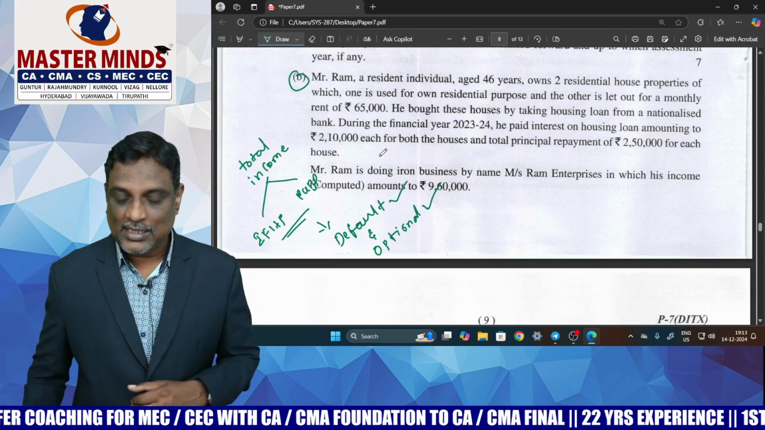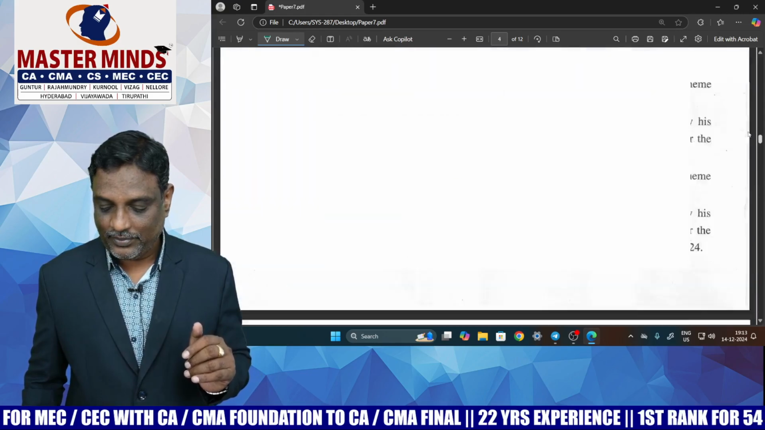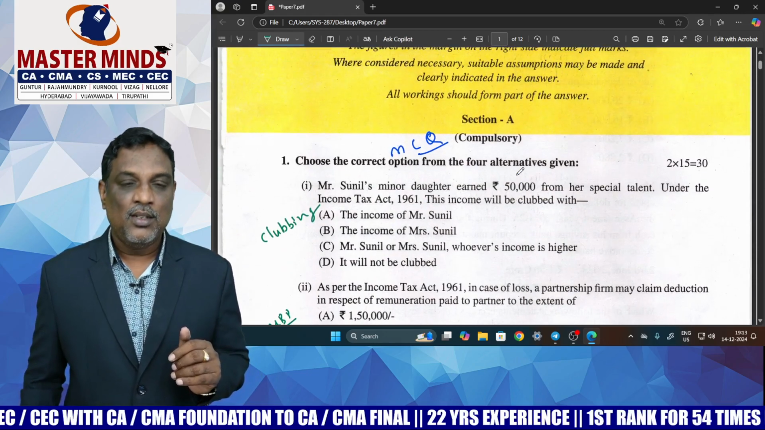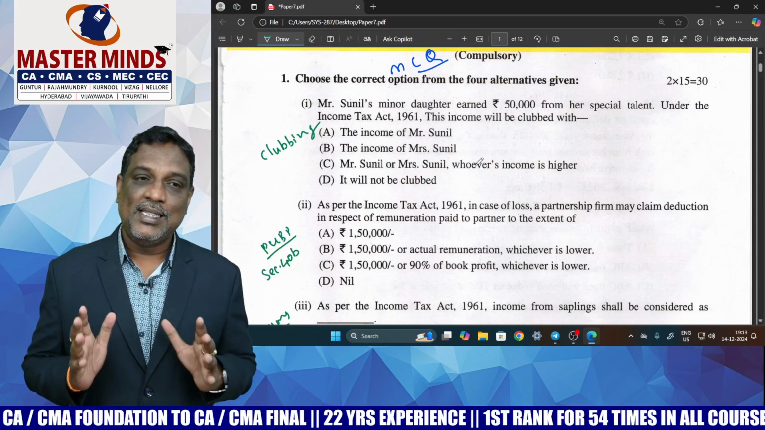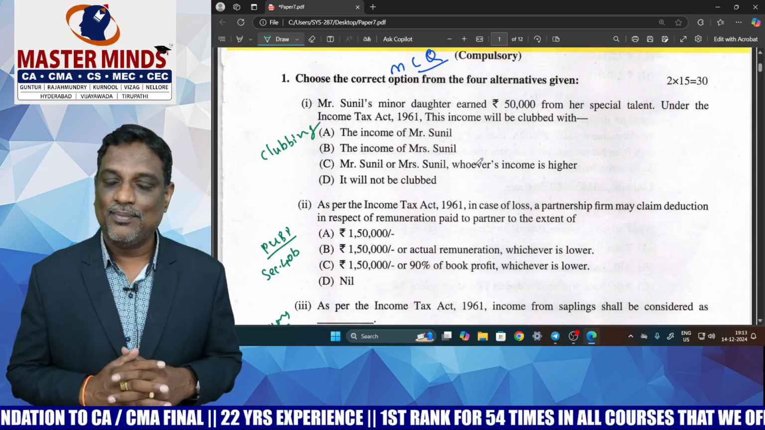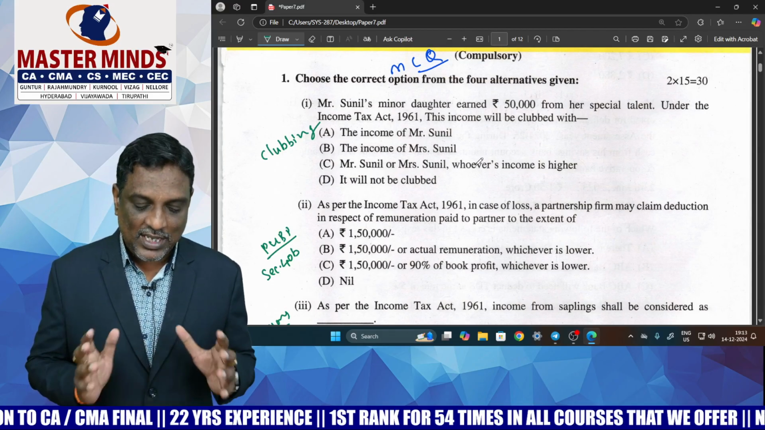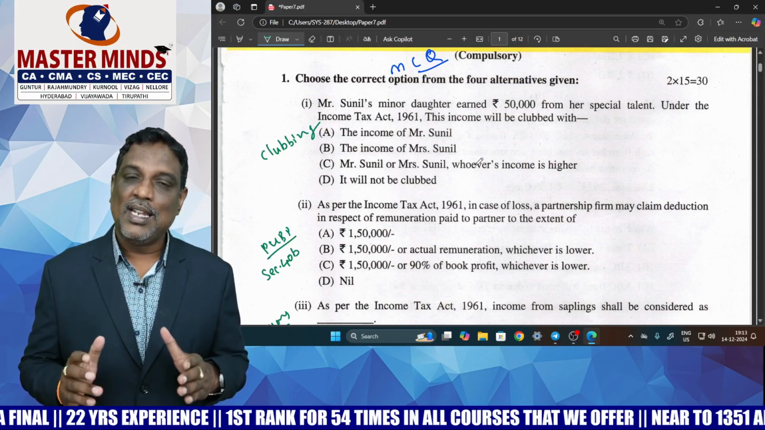Okay, let's go to the objective questions, MCQs. Section A, MCQs. My dear students, there are 6 MCQs involved in this. Each MCQ carries 2 marks. I'll give you the details of where each MCQ has been taken from.